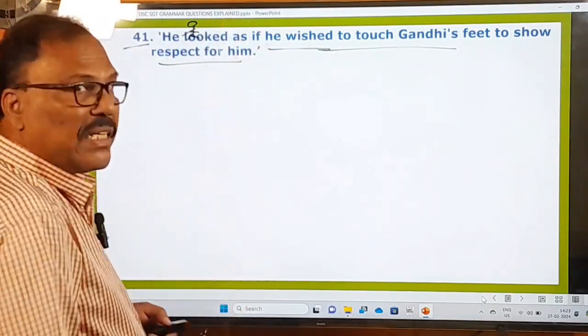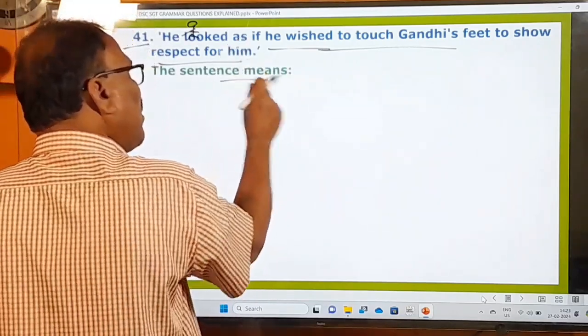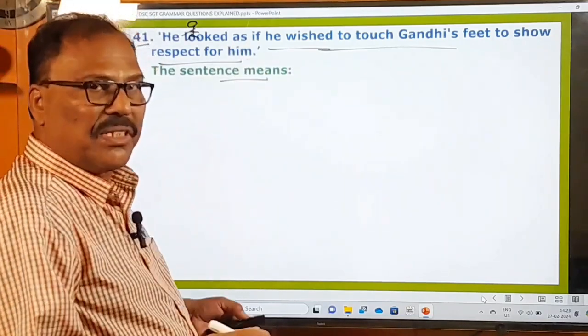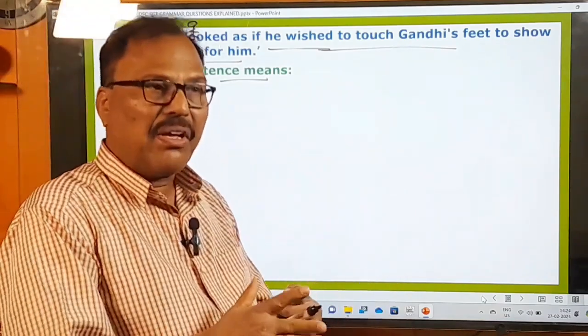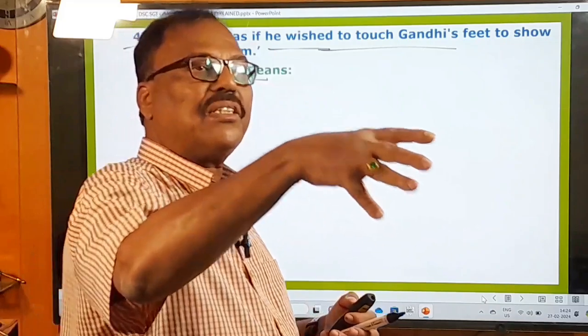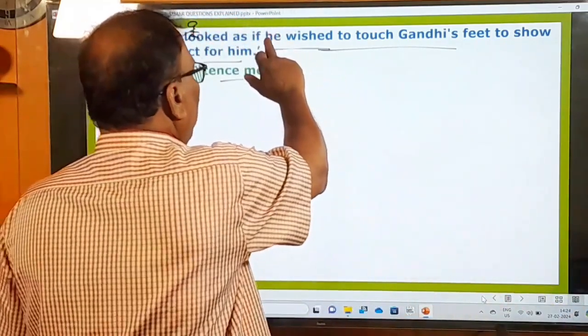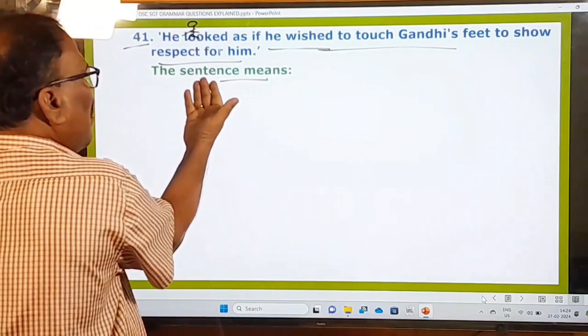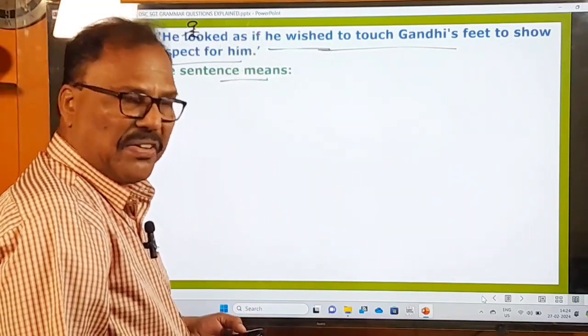And now what is the examiner asking you to do? So this sentence means, what is the meaning of this sentence? I have just now told you about that. That man appeared as though he were going to touch Gandhi's feet to show his respect. That is only the meaning of this. And now the examiner is asking you to give the meaning of this. Let us search for that meaning in the options given.